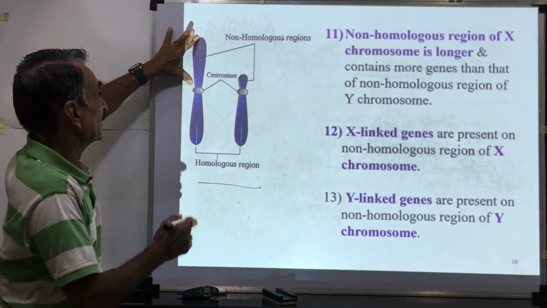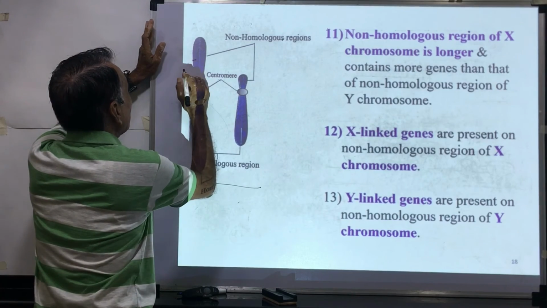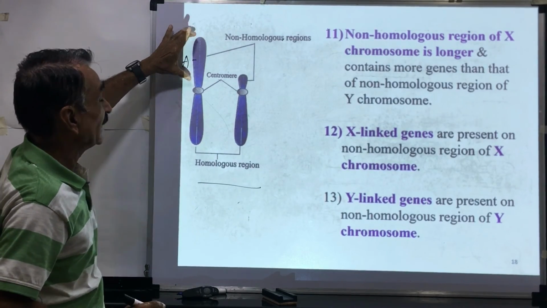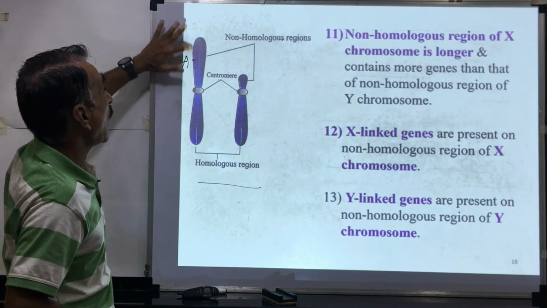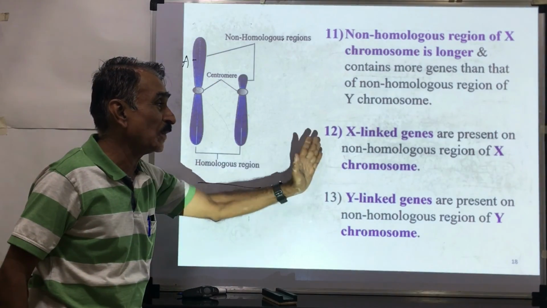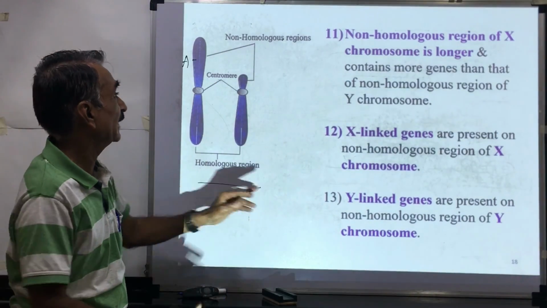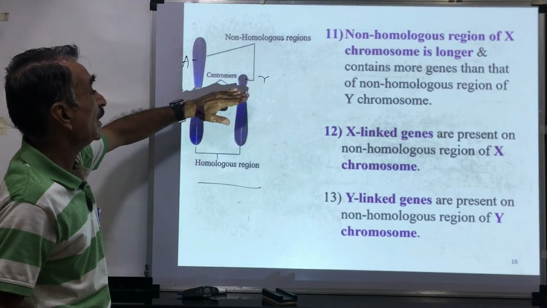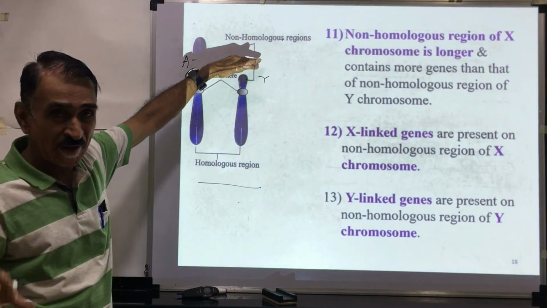X linked genes are present on, suppose there is an A gene. This A gene is present on the non-homologous region of X chromosome, and Y linked genes are present on, suppose here a Y gene. This gene is present on the non-homologous region of Y chromosome.